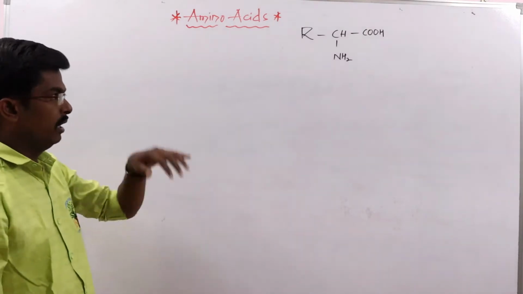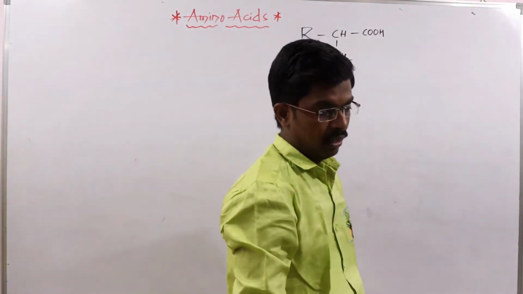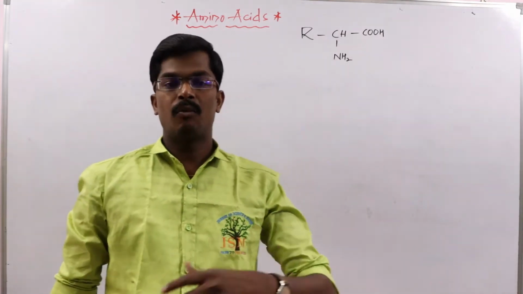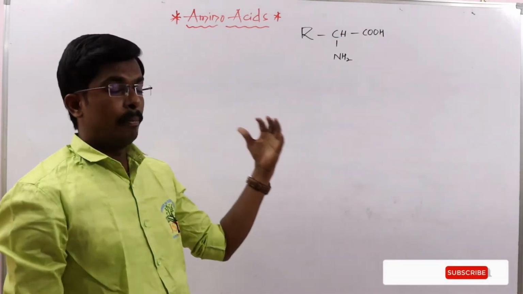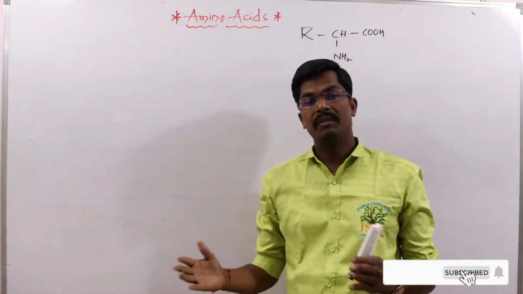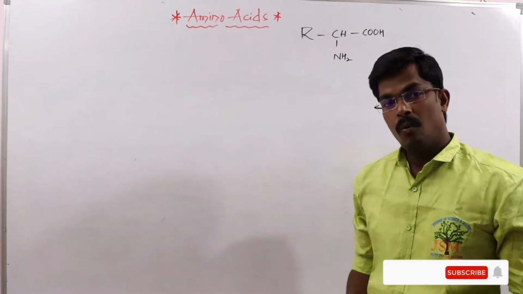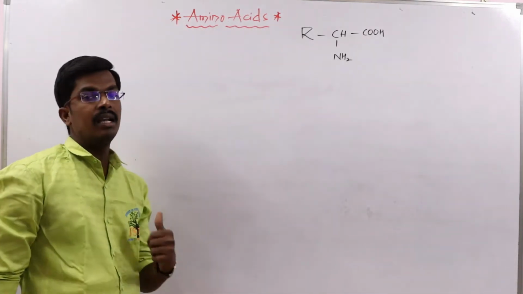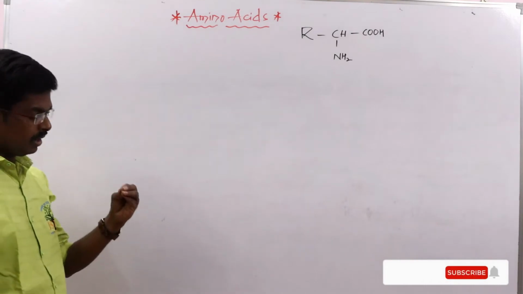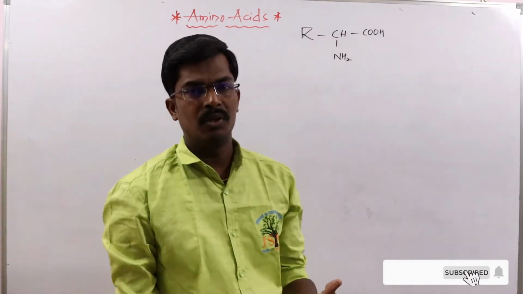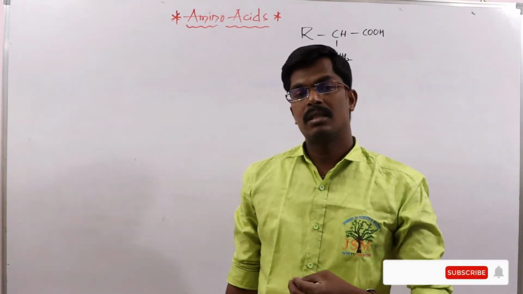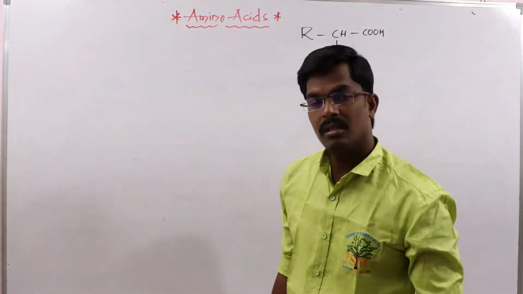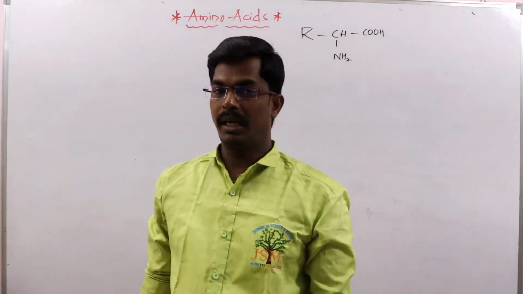But in this session I am going to explain one major important classification, that is based on requirement. Based on requirement we have two types of amino acids: essential amino acids and non-essential amino acids. Some amino acids our human body can easily prepare, so we need not take them from the outside diet.